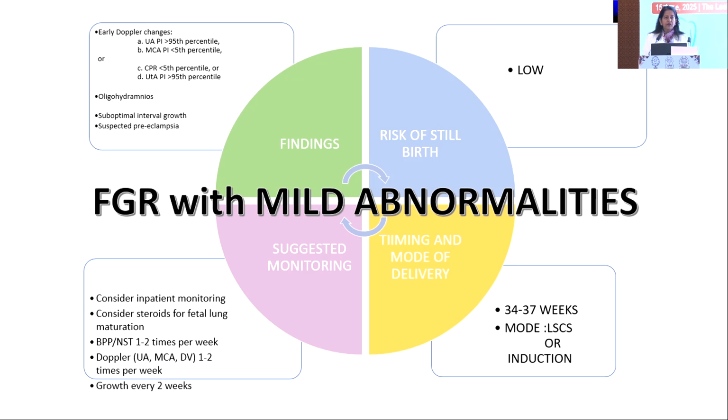The biophysical profile or CTG should be done one or two times per week, Doppler once or twice a week, and growth scan every 2 weeks. We have to individualize the monitoring and care, and delivery could be somewhere between 34 to 37 weeks. Mode of delivery is mostly cesarean section, but if we are near 36 weeks, you can plan induction with continuous monitoring.